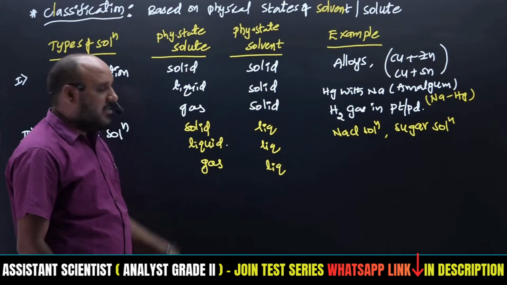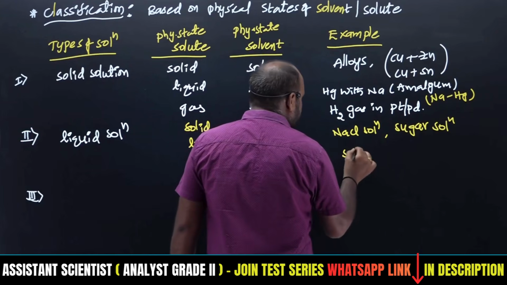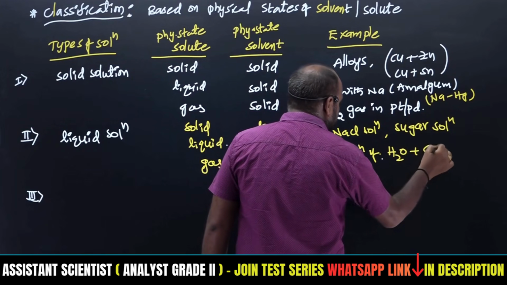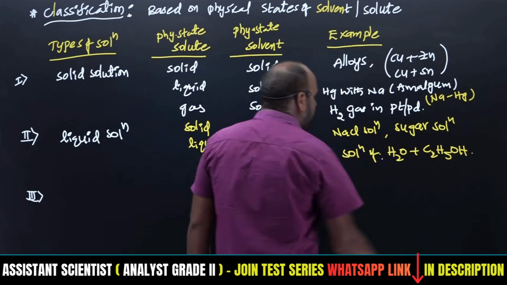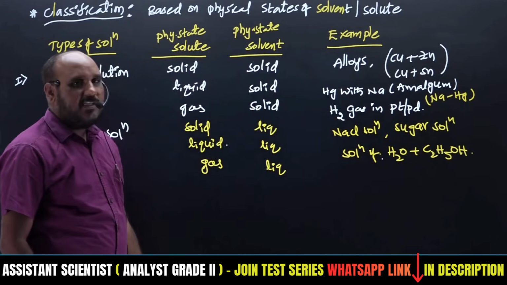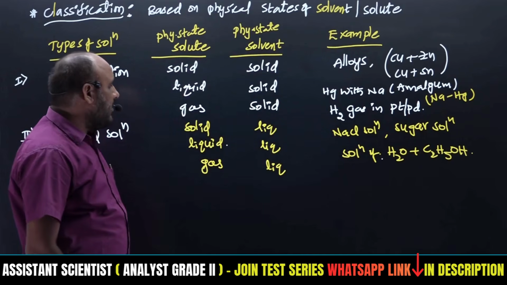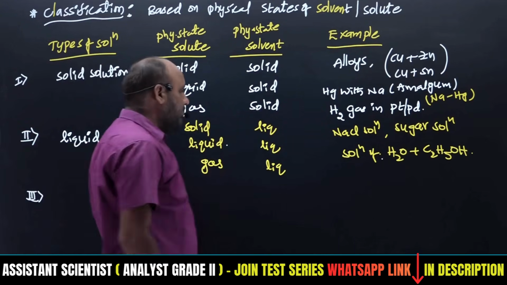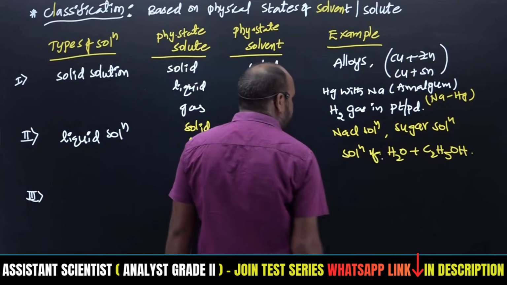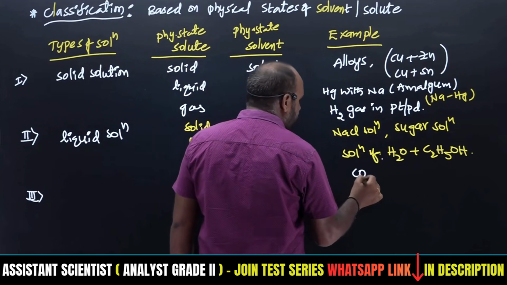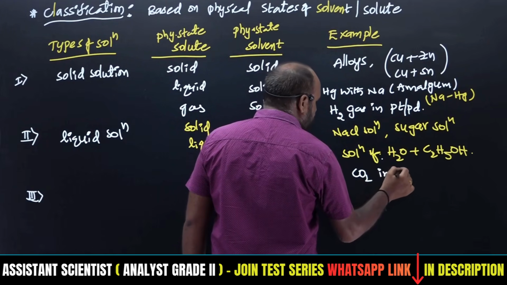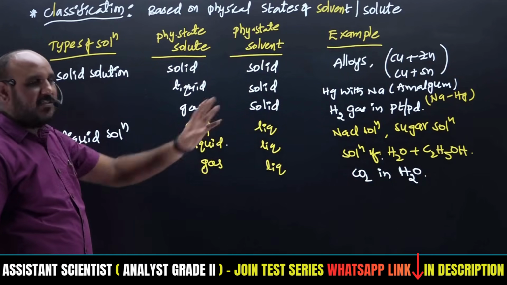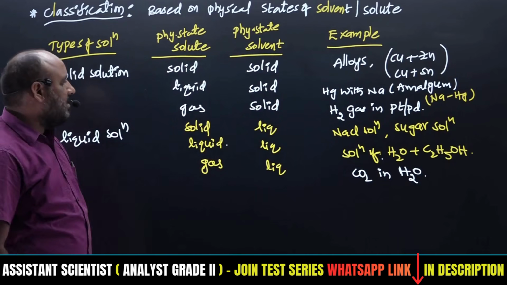Now both are liquids, right? Both are liquids means the solution of H2O plus C2H5OH, alcohol plus water. Alcohol is a liquid and water is a liquid. The combination of alcohol and water makes a liquid solution. Then gas in liquid. Gas in liquid means what? Carbon dioxide gas dissolved in water, right? CO2 in water, or oxygen gas dissolved in water. That is the example for gas in liquid, right?